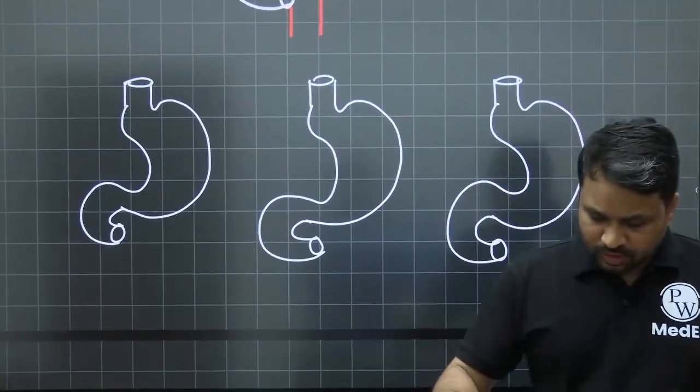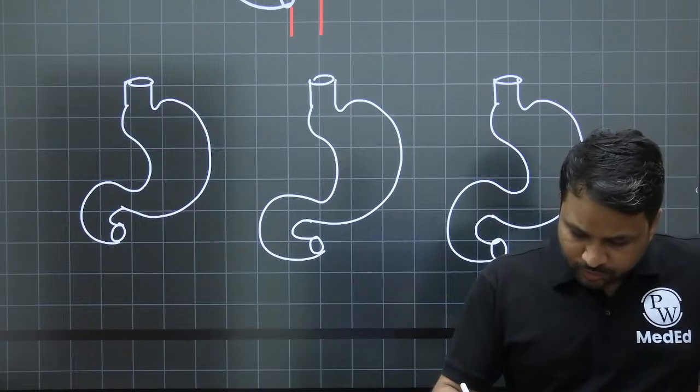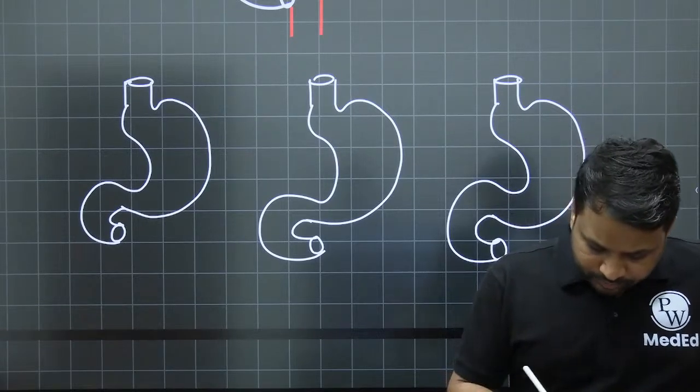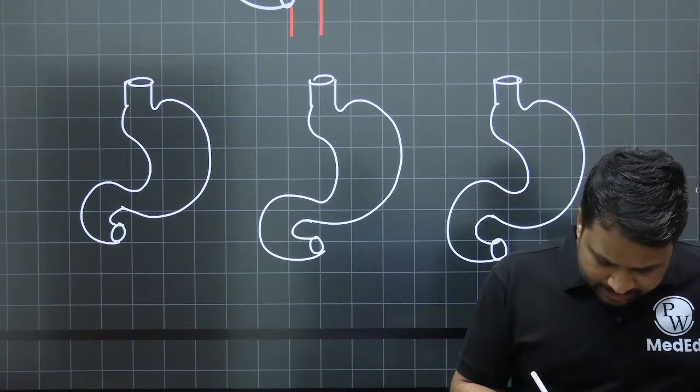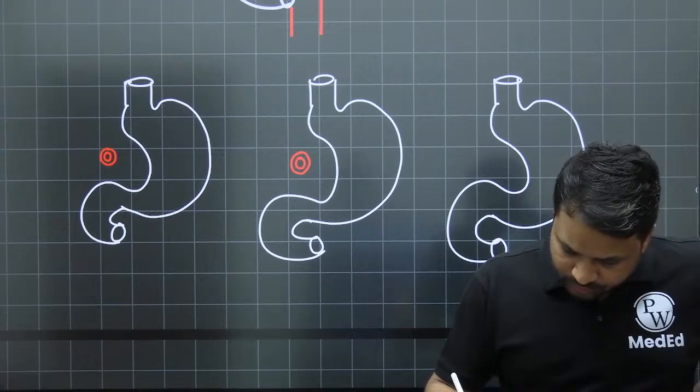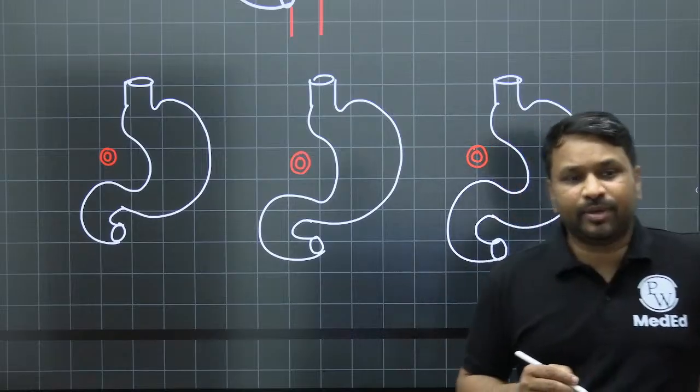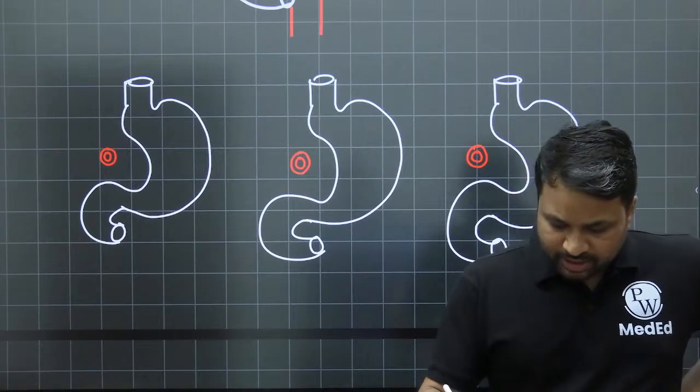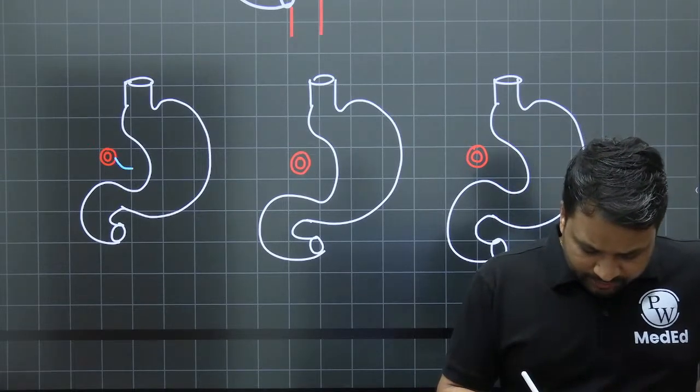Right. So if you take this as the representation of the celiac artery, from the celiac artery there are three major blood vessels. On the left-hand side, this is your left gastric artery.